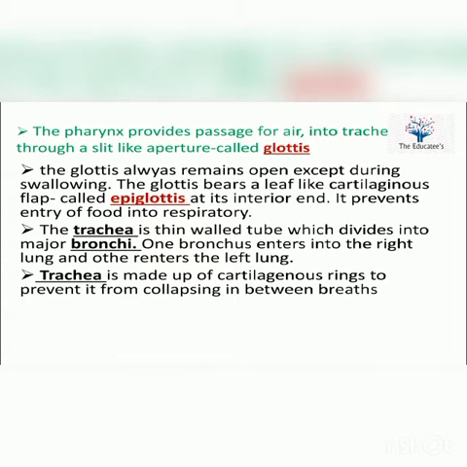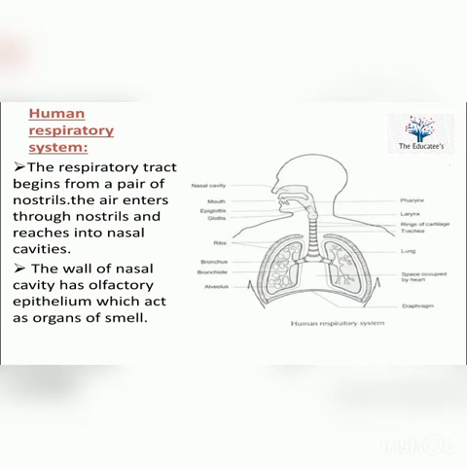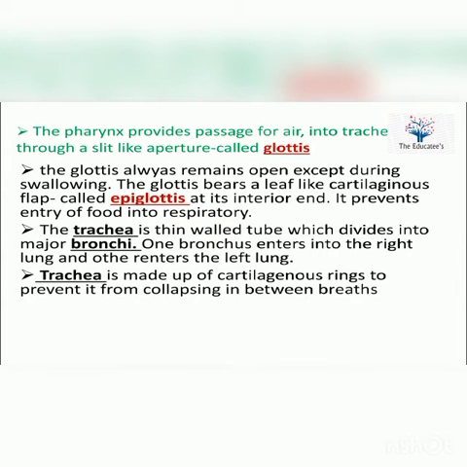The trachea is a thin-walled tube which divides to form major bronchi. And the bronchi further divide to form bronchioles. You can see in the diagram, the trachea is divided into bronchus, then bronchioles. One bronchus enters into the right lung and the other enters into the left lung.